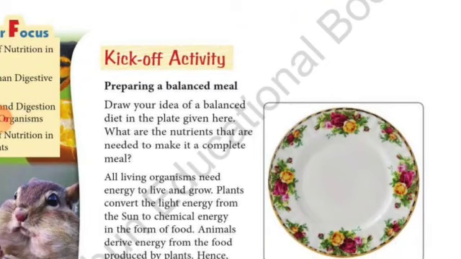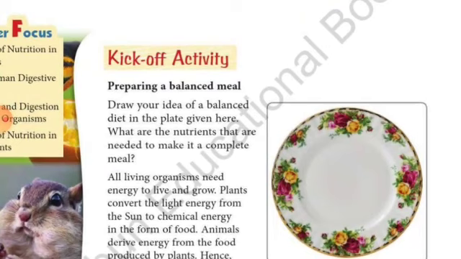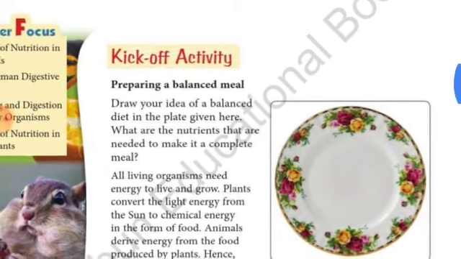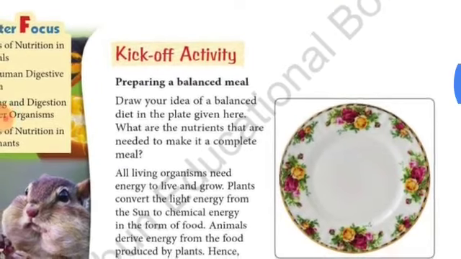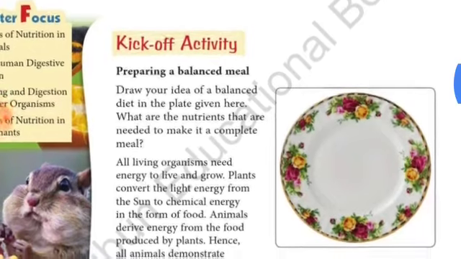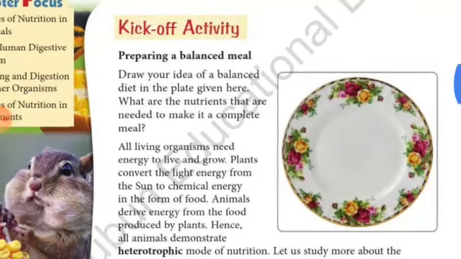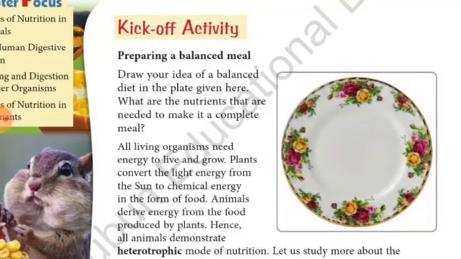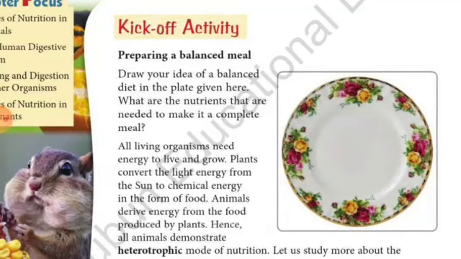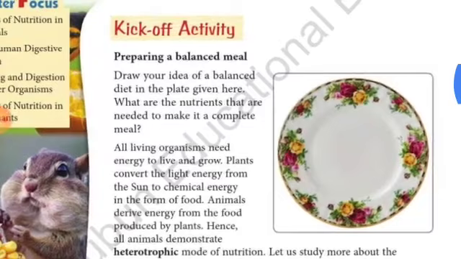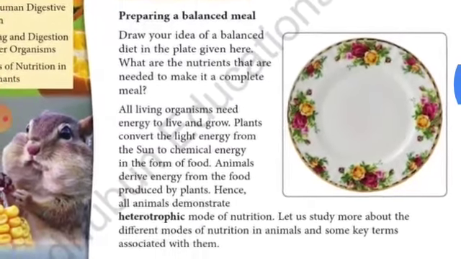We should take the balanced diet in the form of nutrients like carbohydrates, proteins, fats, as well as vitamins and minerals. So what are the balanced diet items? Chapatis, rice, then the vegetables, meat, egg, milk, then the fruits, etc. Come to the next paragraph.